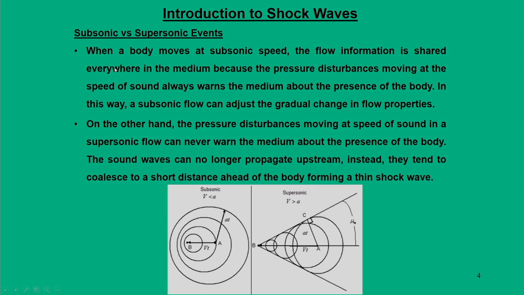Now we will talk about subsonic and supersonic events. As we know from earlier situations, in a subsonic flow field the pressure disturbance in the form of sound waves propagates everywhere in the medium, and even when the body is moving, it is moving in such a manner that it can never overtake the path travelled by the sound wave.